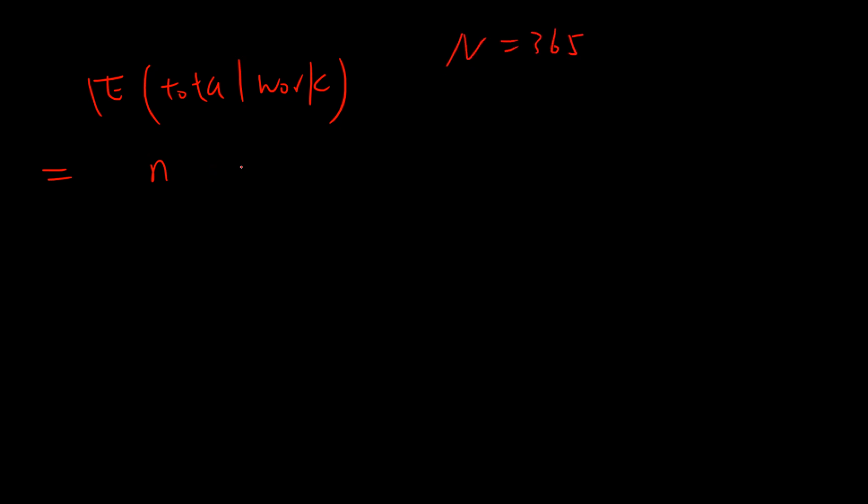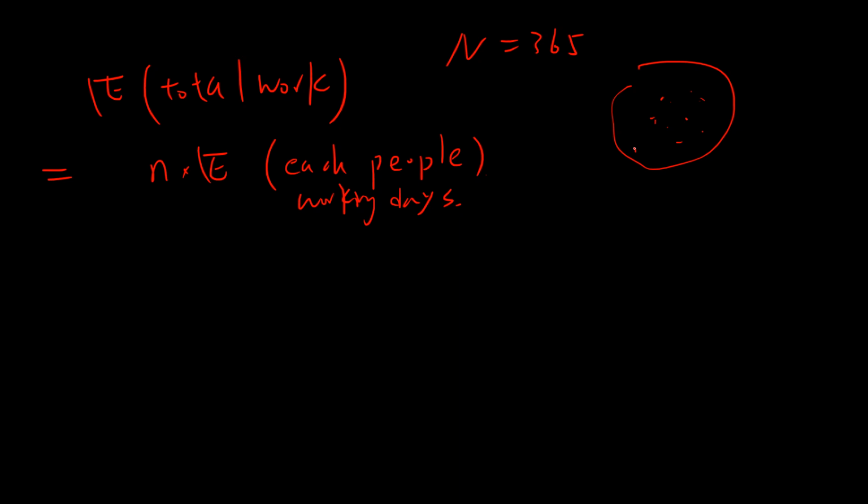Okay, when you are ready, then we can start. What we need is the expectation of the total work. Suppose you have n people. I let 365 be a large n. Then it is just n times the expected working days of each person. Okay, suppose we have n people, then we want to compute this.